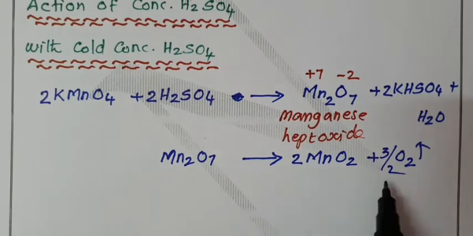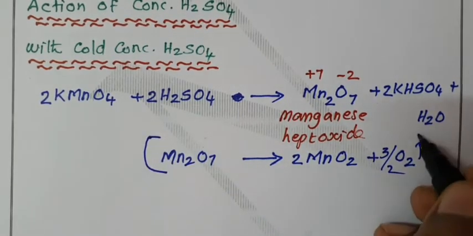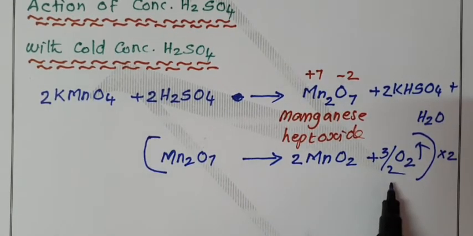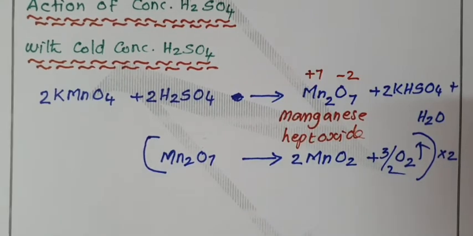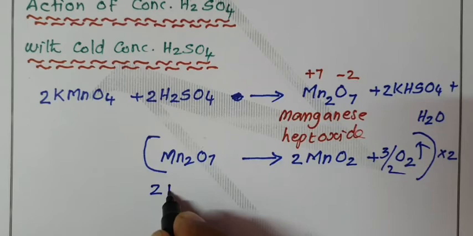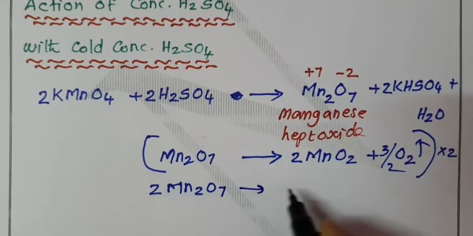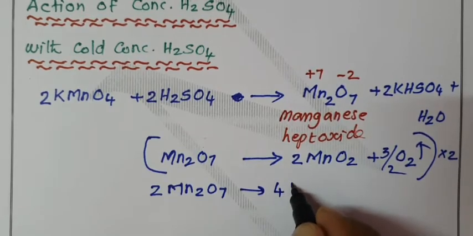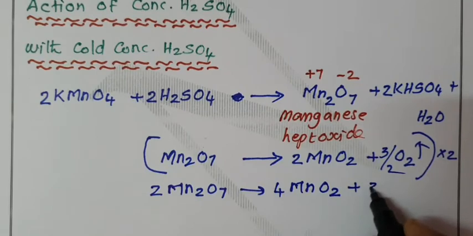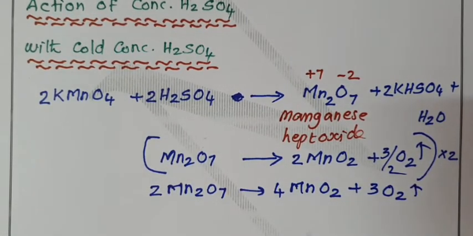To cancel the denominator quantity, the whole equation is multiplied by 2. So, what is the final equation? 2 Mn2O7 gives 4 MnO2 plus 3O2. Gas is liberated. Correct?